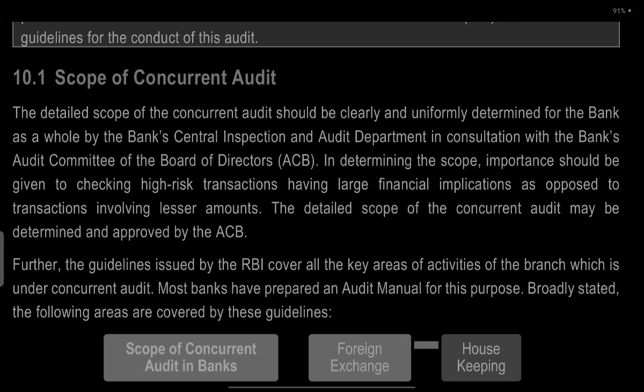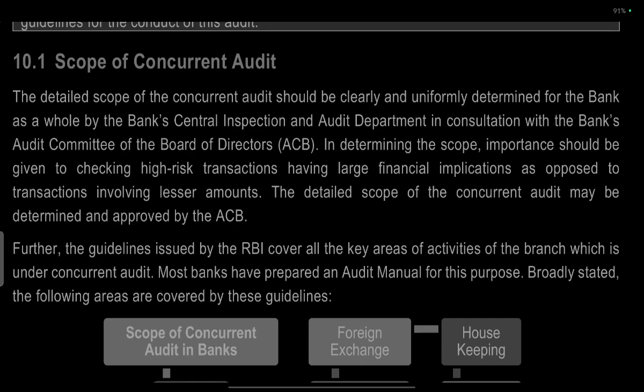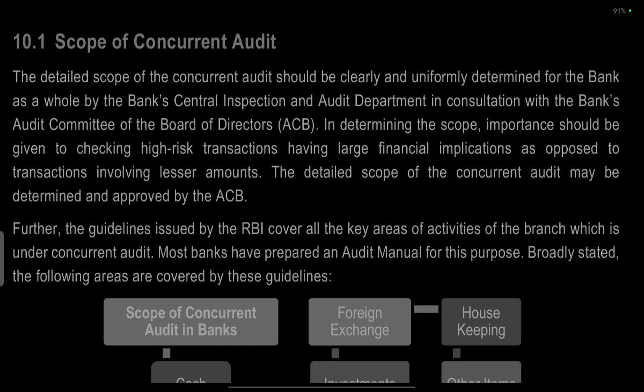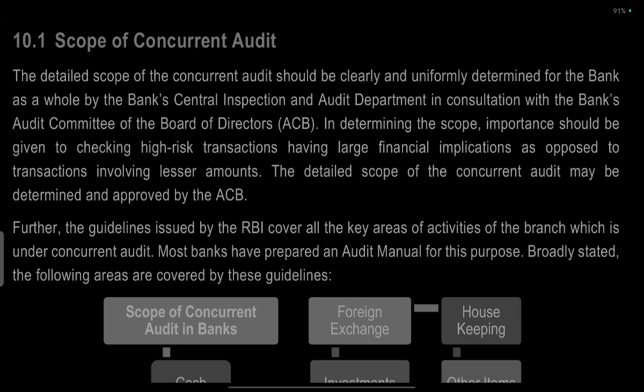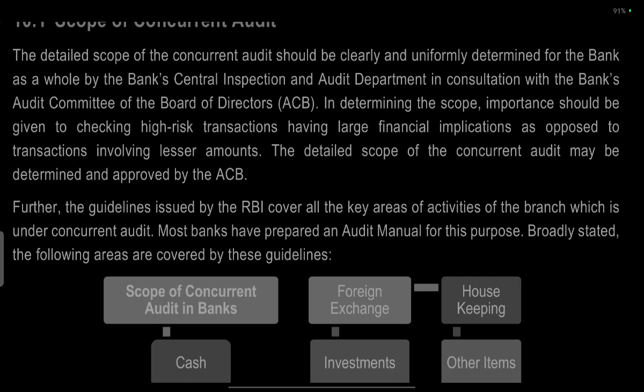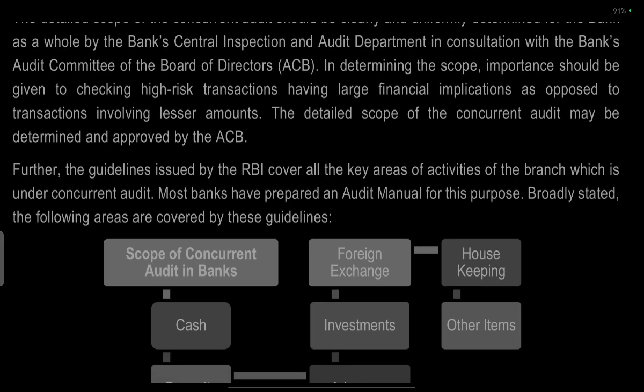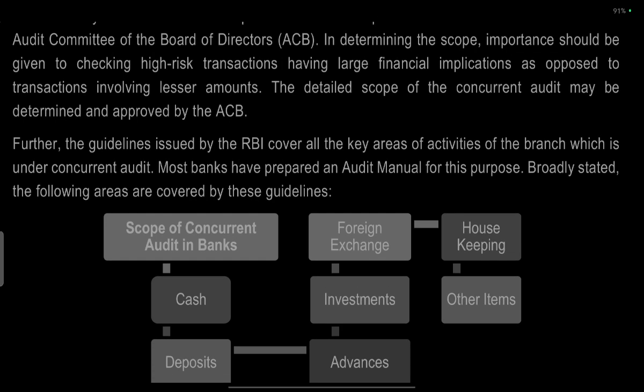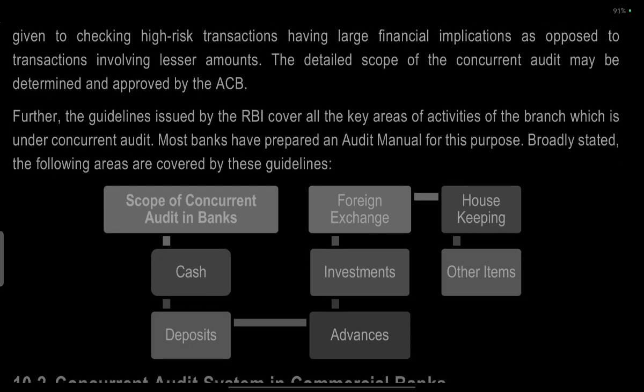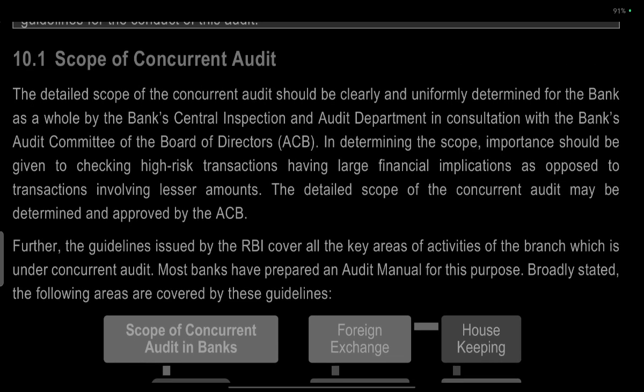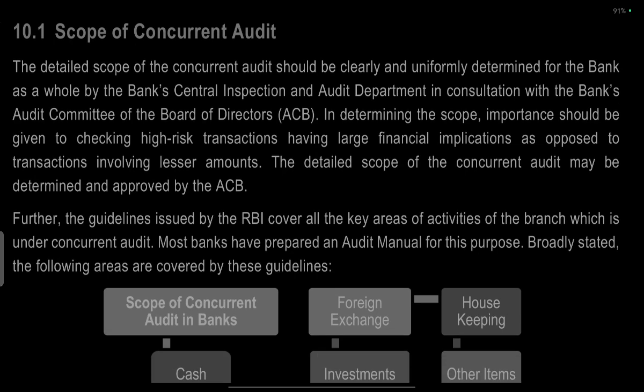Scope of concurrent audit. The detailed scope of the concurrent audit should be clearly and uniformly determined by the bank as a whole, by the bank's central inspection and audit department in consultation with the audit committee of the board of directors. In determining the scope, importance should be given to checking high risk transactions having a large financial implication as opposed to transactions involving lesser amounts. The detailed scope of the concurrent audit may be determined on approval by the ACB, the audit committee of the board of directors.